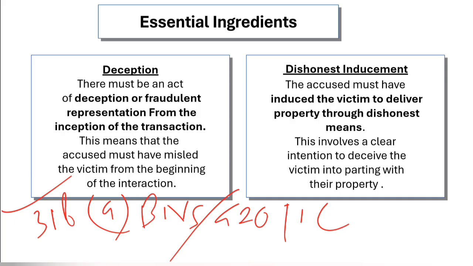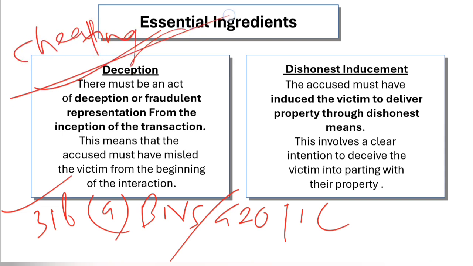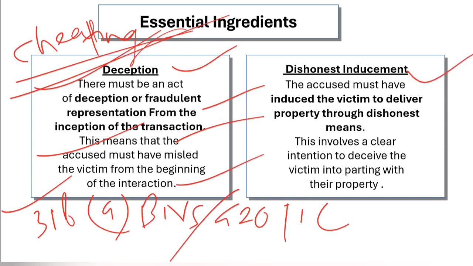The essential ingredients of 420 of IPC. First ingredient is that cheating must be there. I forgot to add that cheating must always be there. After cheating, there must be deception. There must be an act of deception or fraudulent representation from the inception of the transaction. So from the very inception of the transaction, there must be deception, and this means that the accused must have misled the victim from the very beginning of the interaction. Then dishonest inducement. The accused must have induced the victim to deliver property through dishonest means. This involves a clear intention to deceive the victim into parting with their property.